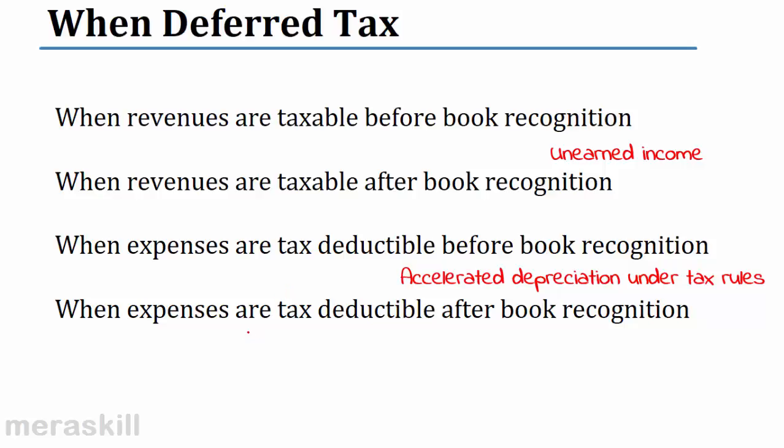On the other hand, when expenses are tax deductible only after book recognition, like creating a provision for doubtful debts, we create an estimate. It is not allowed, but here we have taken it as an expense. It's already recognized in the books, but under tax it will be recognized only when actual bad debts occur.